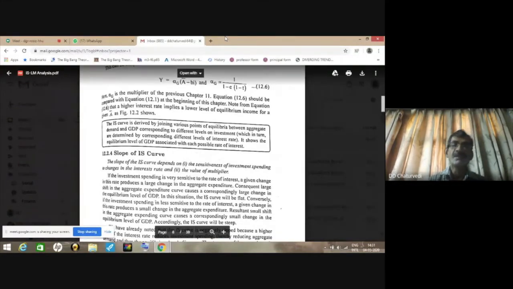And when this happens, IS curve will be flat. Whereas if investment spending is less sensitive to the change in rate of interest, that is lesser value of b, then given change in rate will produce a small change in aggregate expenditure. So there will be a small shift in the aggregate spending, causing a corresponding small change in the equilibrium level of GDP. So in this case, IS curve will be steep.